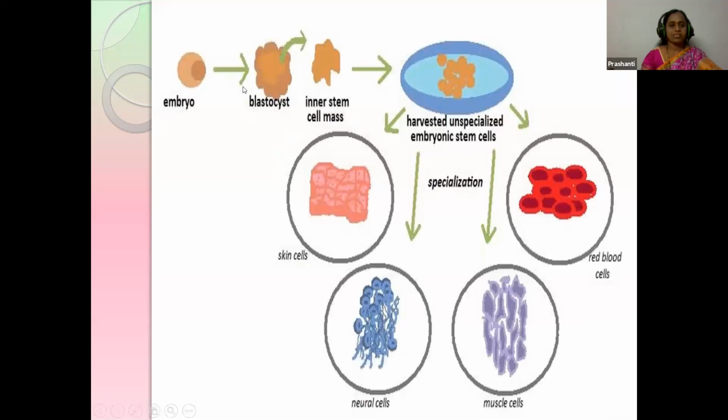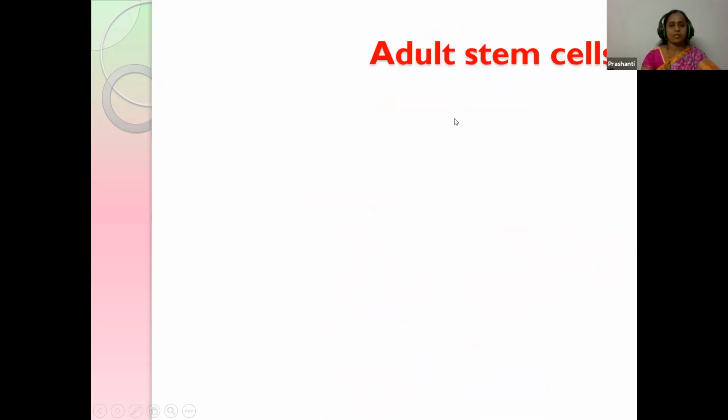Okay, so here just see students, the embryo has been transforming to a blastocyst, and this is the inner cell mass present, and this will be differentiating into nearly 200 cell types. For example, here they have given a few cells like skin cells, neural cells, muscle cells, red blood cells, etc. So in this way, the embryonic stem cells work really amazingly. They give rise to any type of organ in the body.